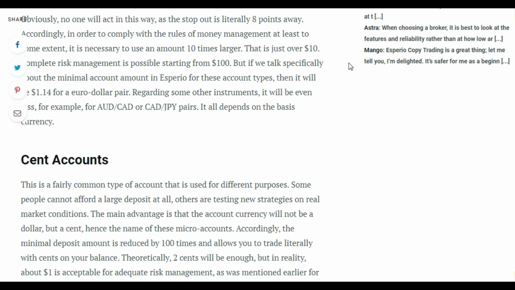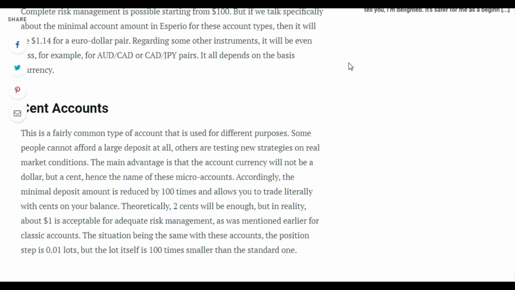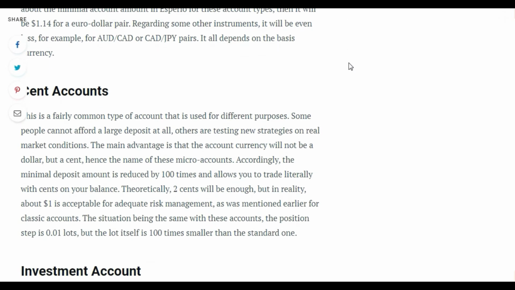Cent accounts. This is a fairly common type of account that is used for different purposes. Some people cannot afford a large deposit at all. Others are testing new strategies in real market conditions. The main advantage is that the account currency will not be a dollar but a cent, hence the name of these micro accounts.